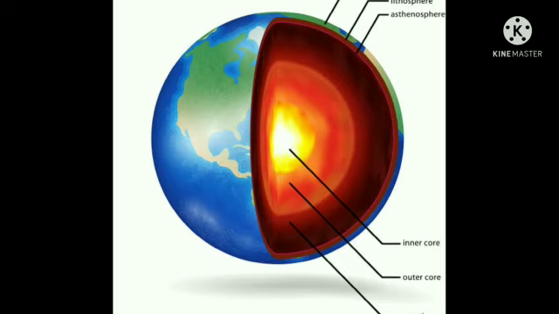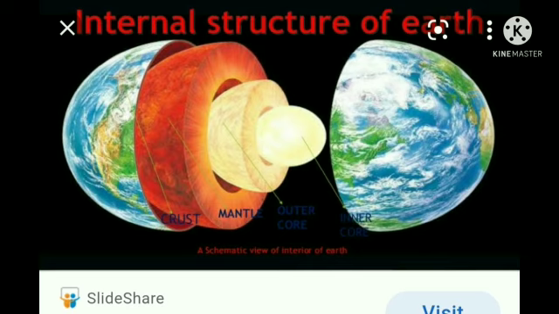Okay children. Next one, the third one. You see the gold color one. It is outer core. Outer core depth is 2900 to 5100 kilometers.